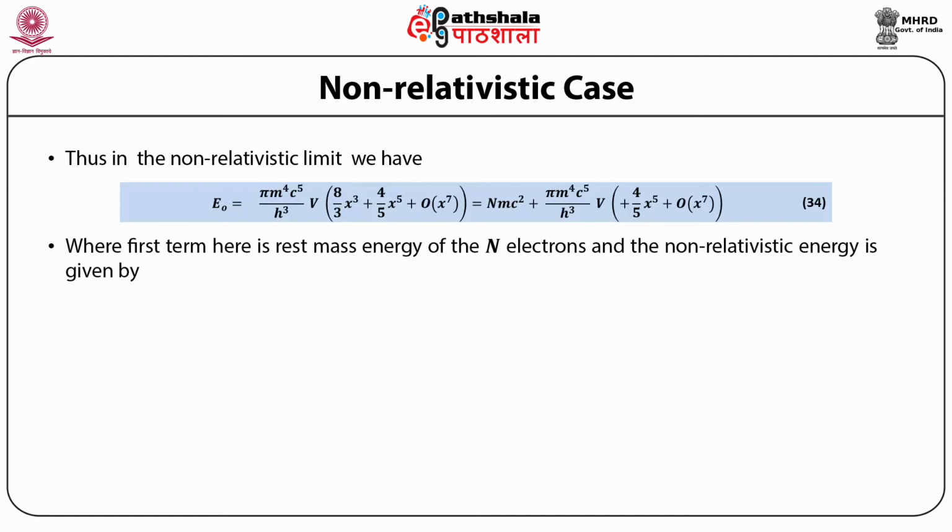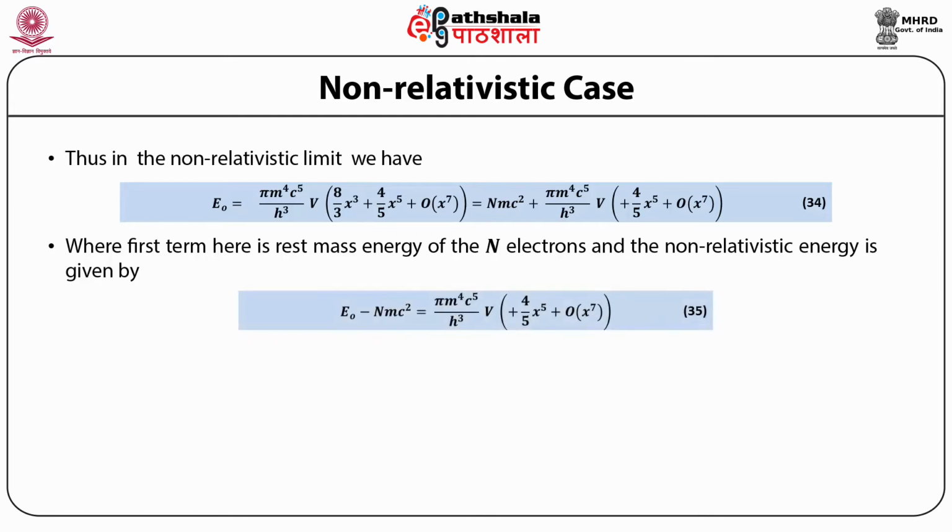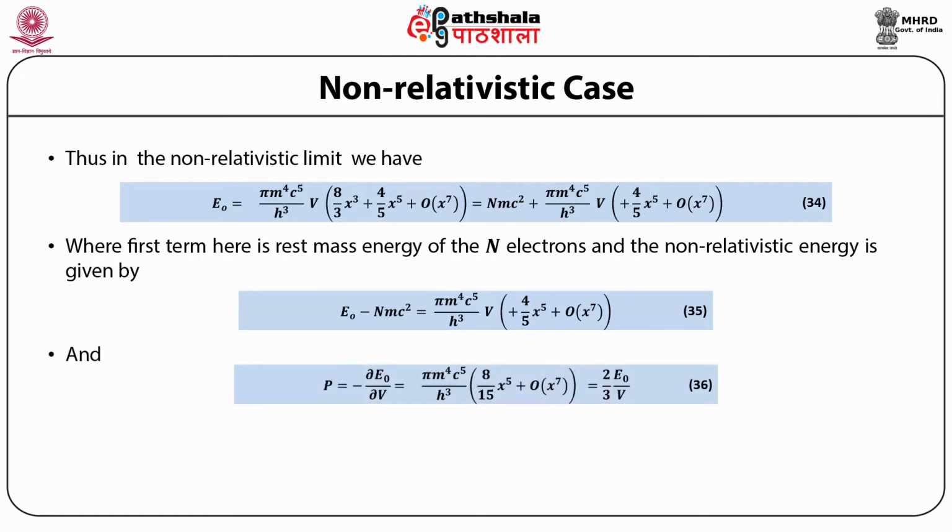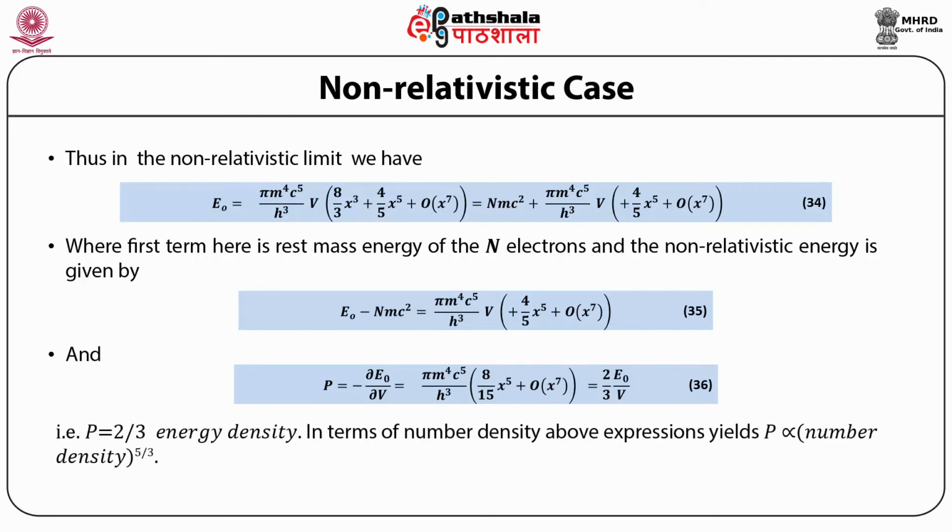where the first term here is the rest mass energy of the N electrons, and the non-relativistic energy is given by E0 minus N mc^2, which is equal to pi m^4 c^5 / h^3 multiplied by V multiplied by 4/5 x^5 plus terms of the order of x^7, and P is equal to minus the partial derivative of E0 with respect to V, which is equal to pi m^4 c^5 / h^3 multiplied by 8/15 x^5 plus terms of the order of x^7 and above, which is equal to 2/3 of E0 upon V, that is, pressure is 2/3 of energy density.